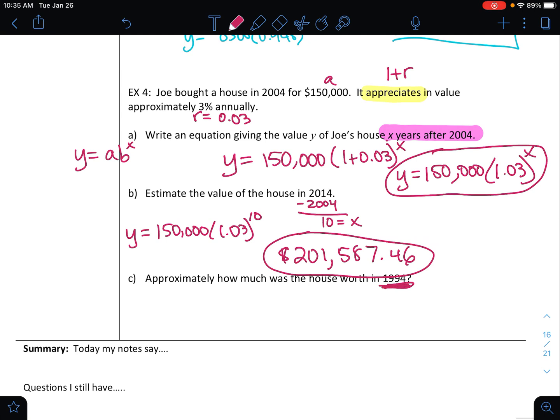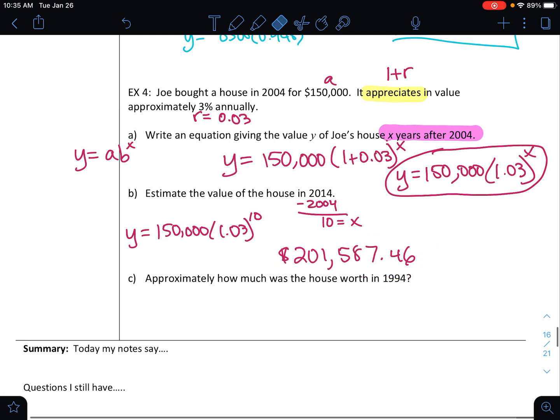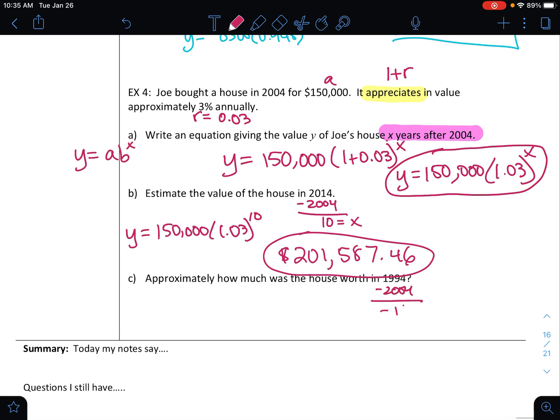Approximately how much was the house worth in 1994? Okay, so that's before 2004. So if I do 1994 minus 2004, I get negative 10. So now I want to plug negative 10 in for x.